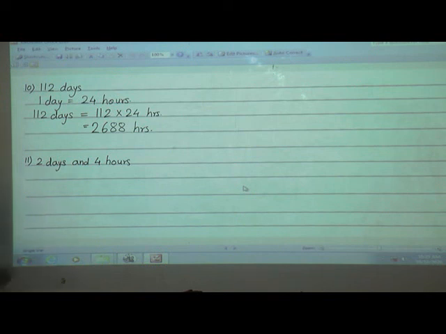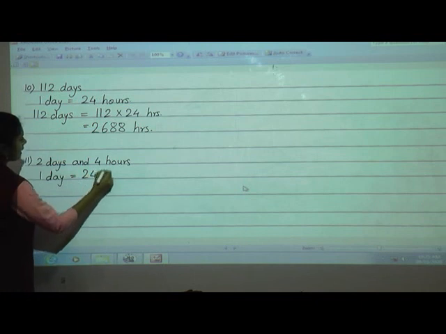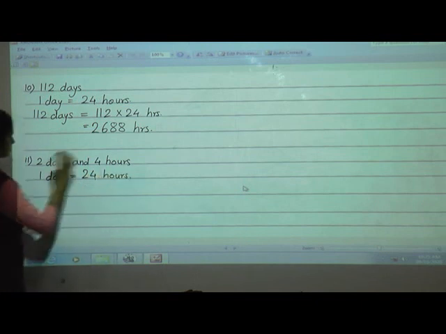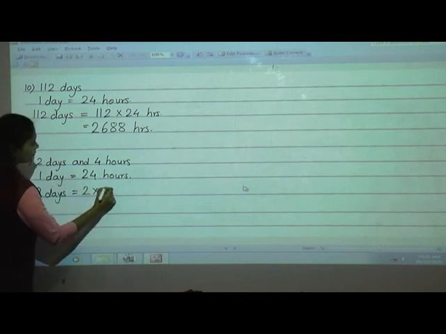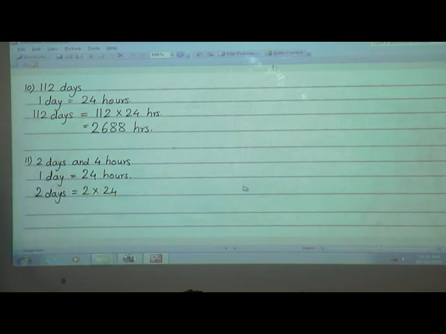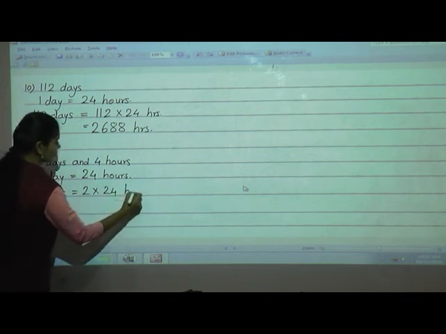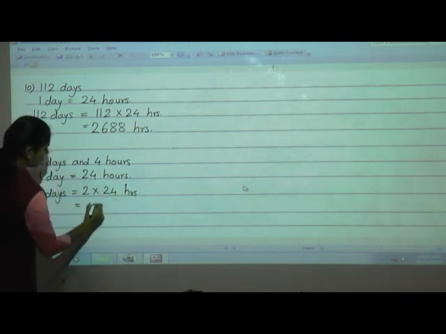Now see the next example, 11th number, 2 days and 4 hours. Now here we have to convert this 2 days and 4 hours into hours. So what is the first step? First we will write 1 day is equal to how many hours? Yes, 24 hours. If 1 day is equal to 24 hours, then 2 days is equal to what? 2 days is equal to 2 into 24, or 24 into 2. Yes, 2 into 24 is equal to 48 hours.